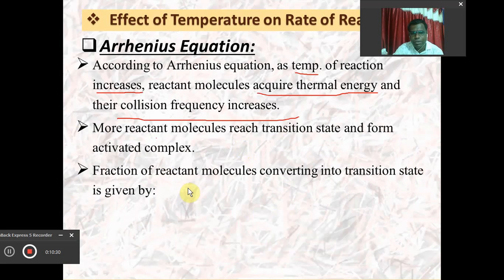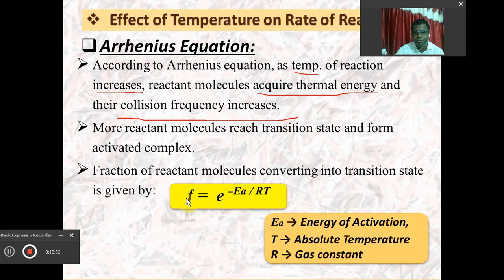The fraction of reactant molecules converting into the transition state: if this fraction is more, the activated complex will be more, product will be more, and the rate of reaction will also be more. The fraction of reactant molecules is given by f = e^(-Ea/RT), according to Arrhenius. So what is f? What is Ea?